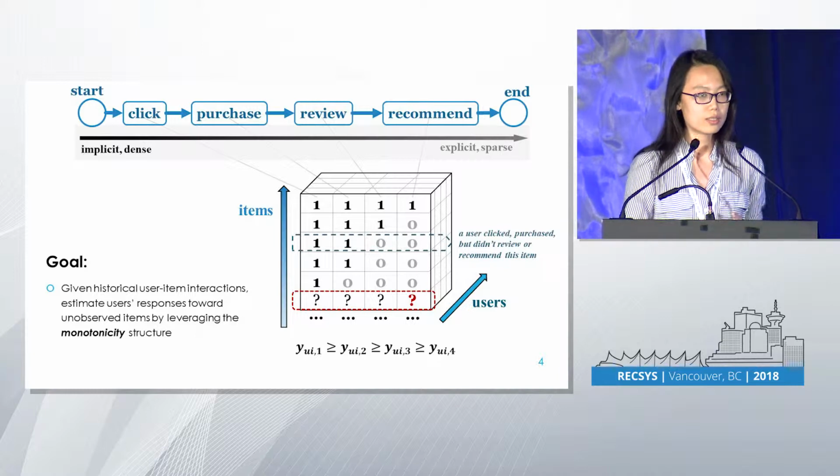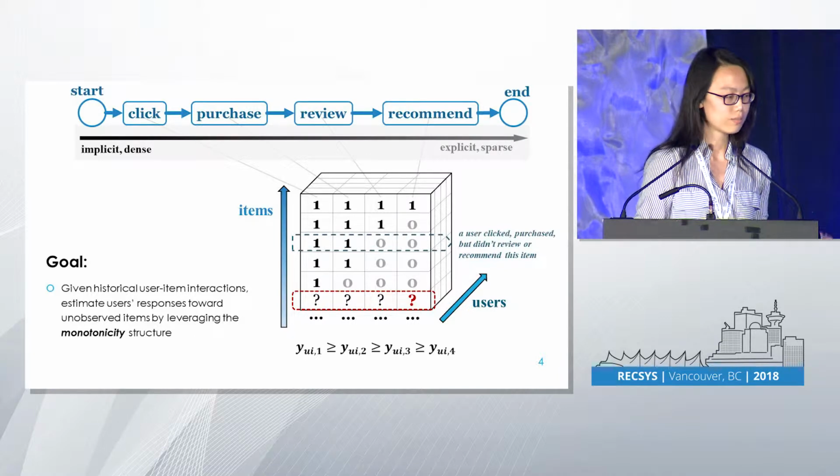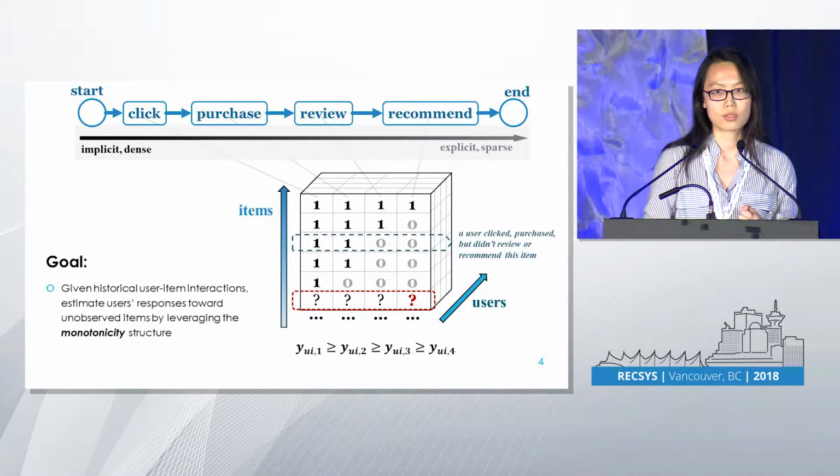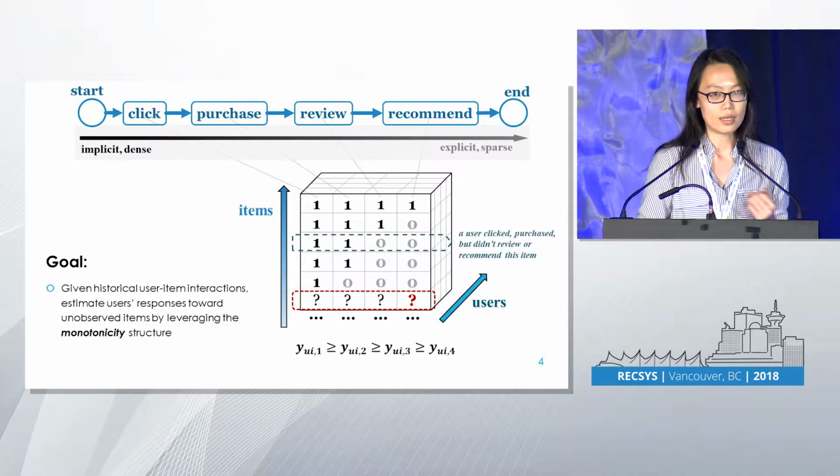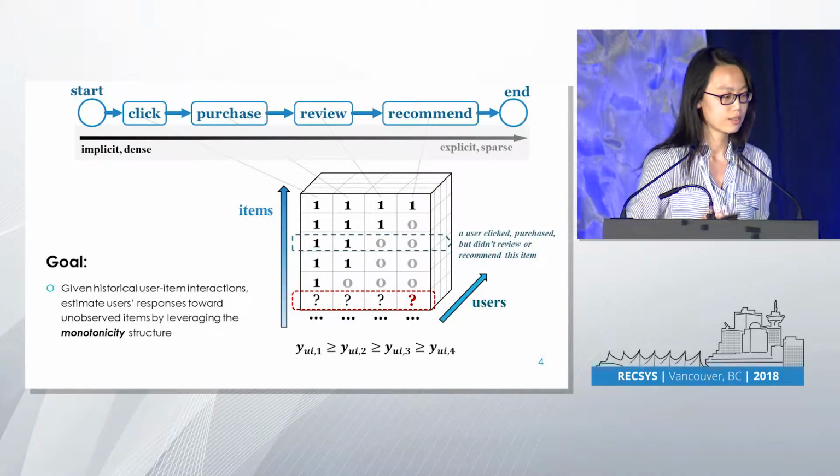So our goal here is, given the historical interaction matrix, to estimate users' responses to the unobserved items by leveraging these monotonic constraints.